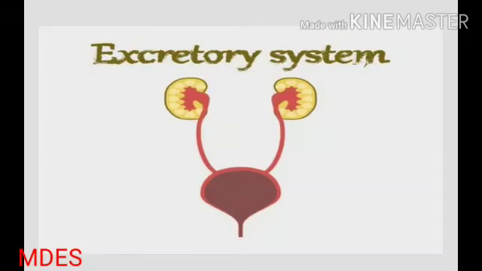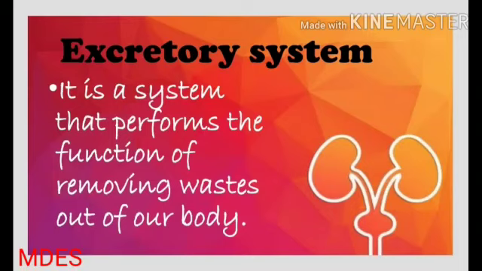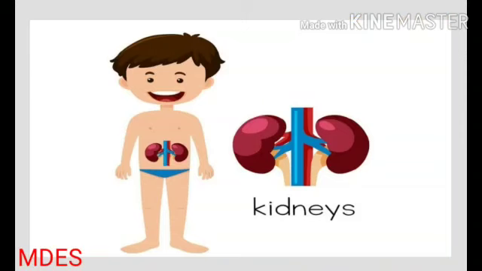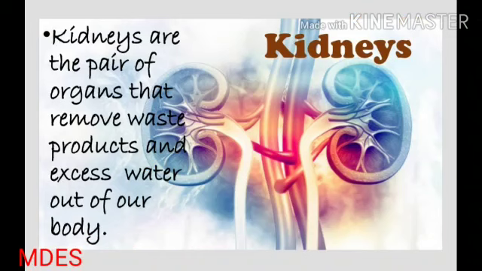Seventh, excretory system. It is a system that performs the function of removing waste out of our body. Eighth, kidneys. Kidneys are the pair of organs that remove waste products and excess water out of our body.